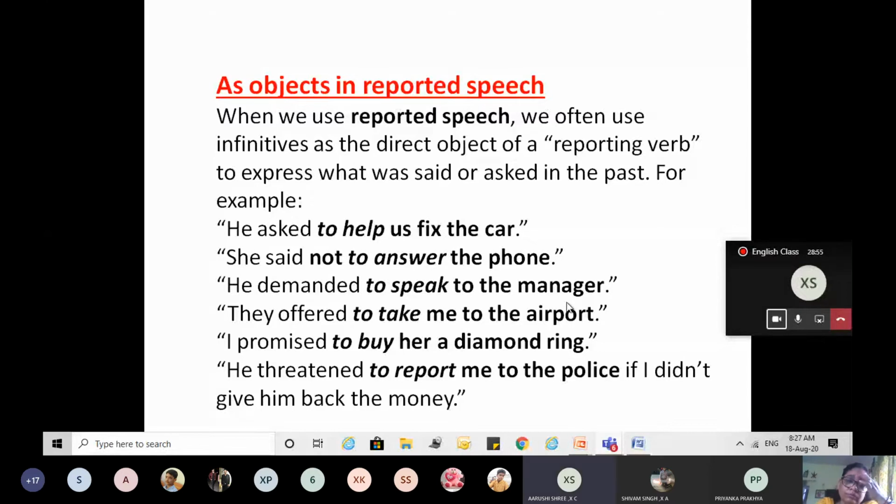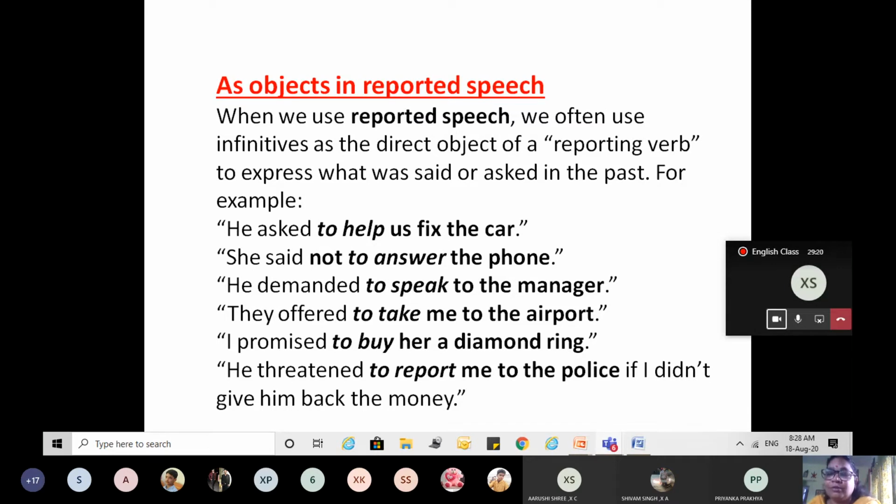She said not to answer the phone. One thing you mark here: "not" is used, which means we are making it a negative sentence. Not is used before "to." And if we are using not after "to," it gives more emphasis.